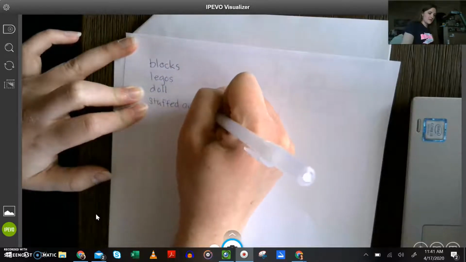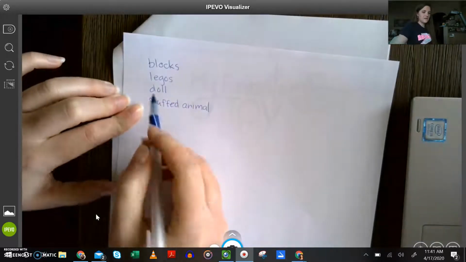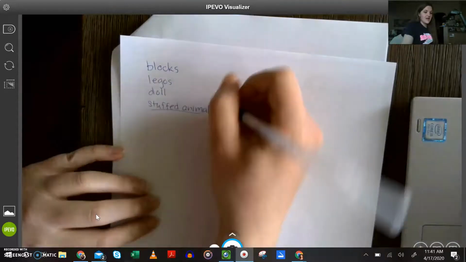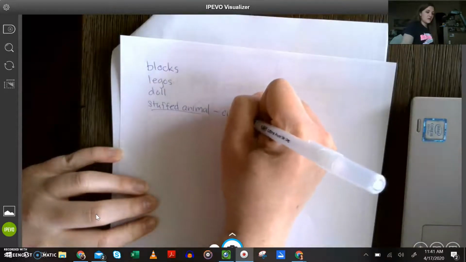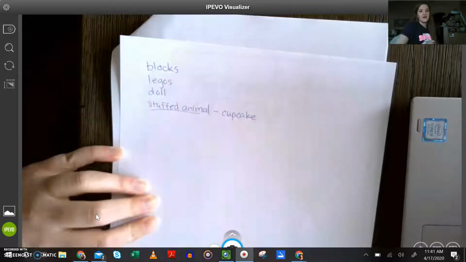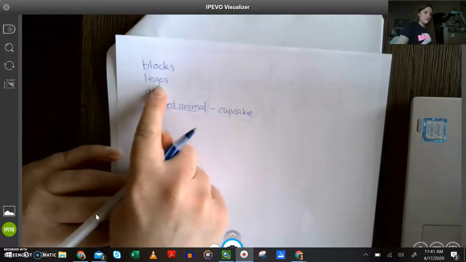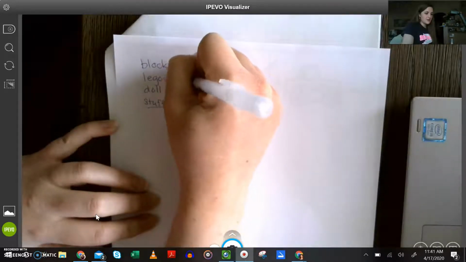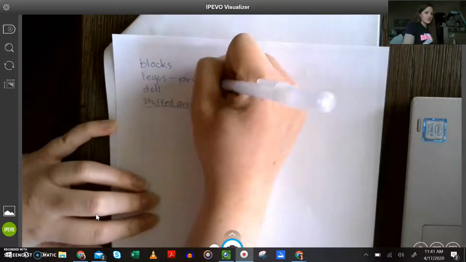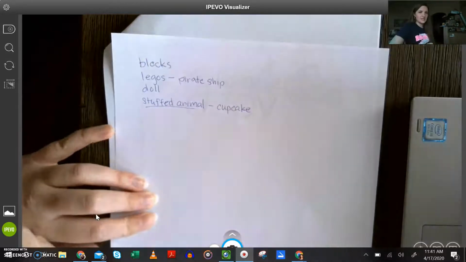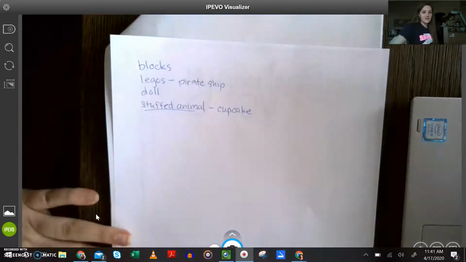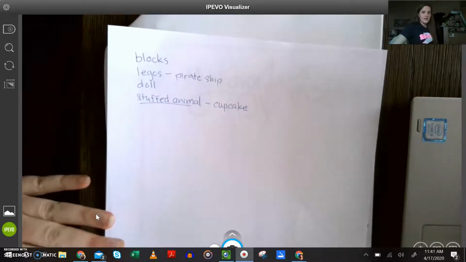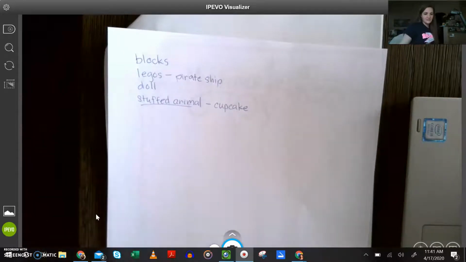And with each of these, if you have a specific one you want to name, like maybe on a stuffed animal, I know Jade, for instance, has a stuffed animal named Cupcake. So maybe she's going to write down Cupcake on hers. Or maybe with Legos, you have a kit that makes a pirate ship. So if you want to get specific, you can write down more details. Okay, but I want you to take a few minutes and write down some of your ideas of your favorite toys to play with. Okay, pause if you need to as you do that.